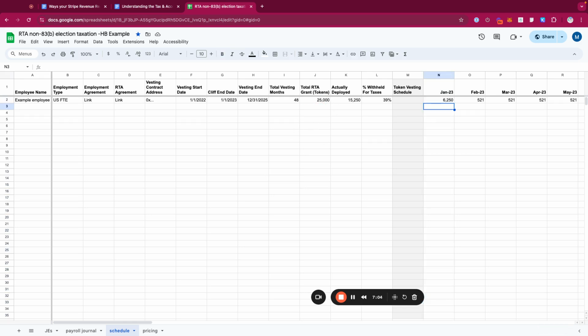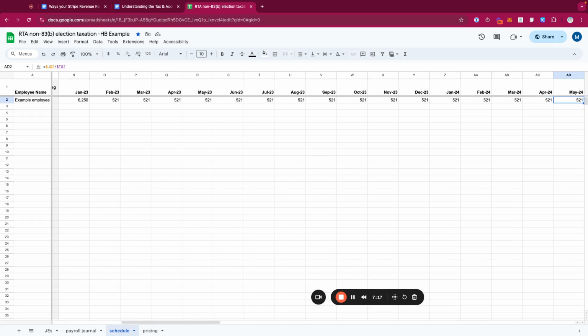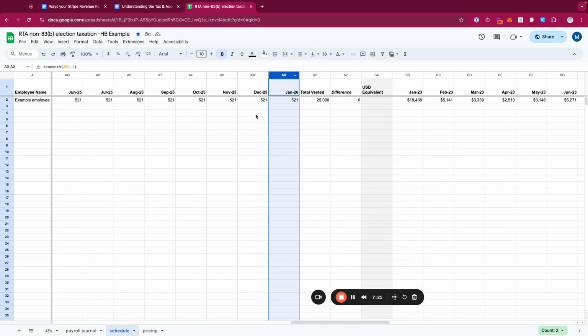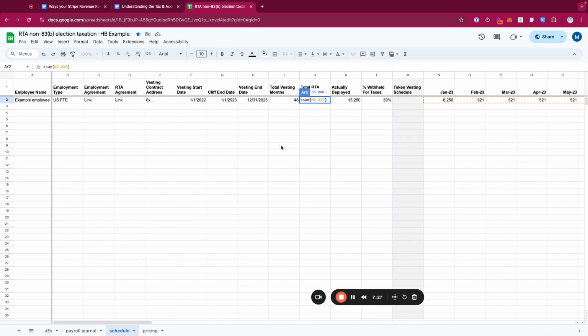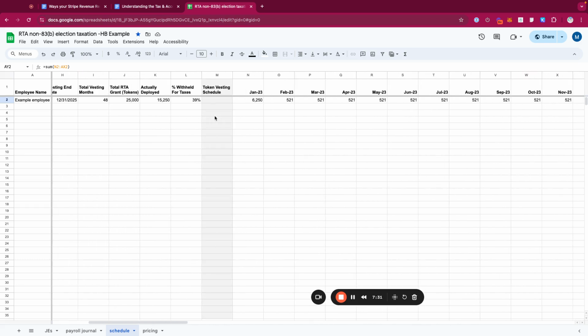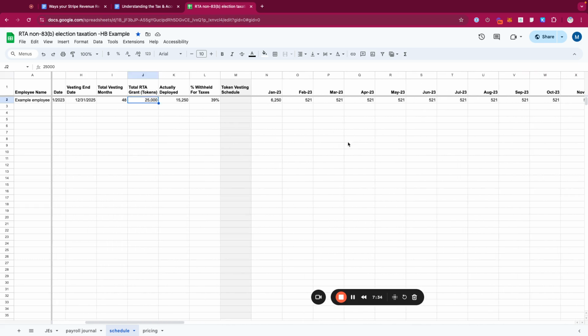And then after that big lump sum is reached, we can assume the monthly vesting schedule, which is pretty much just the total grant divided by the total months of vesting. So we get a more even cadence of roughly 500 tokens being vested every month. This schedule goes on until January 1st, 2026. And so we can add up, if they stay until that date, the total amount of tokens that have vested is 25,000, which is equal to their grant right here.